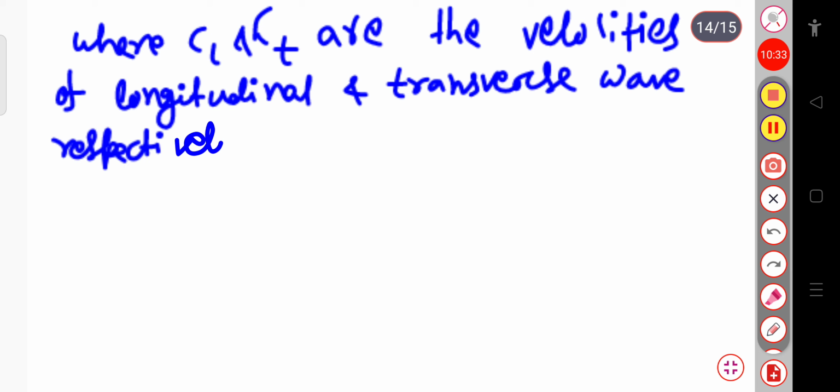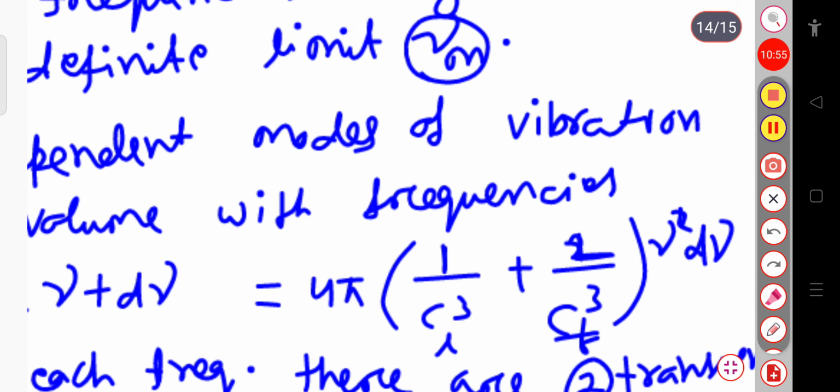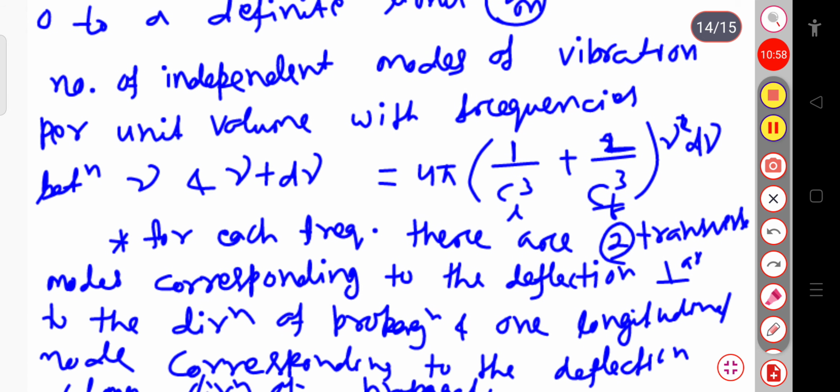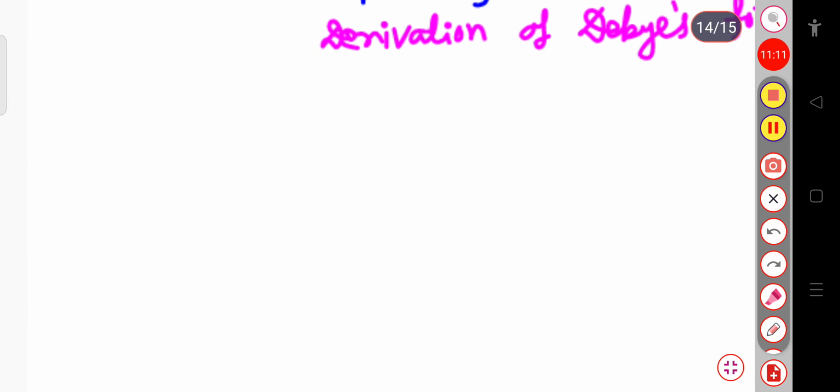Okay. Now we will see the derivation of the Debye formula. So this derivation is not in your syllabus, so here I am directly writing this: the number of independent modes of vibration per unit volume within this frequency range is simply 4 pi into 1 by CL cube plus 2 by CT cube into nu square into d nu. Okay. So now let us see the derivation of the Debye formula.